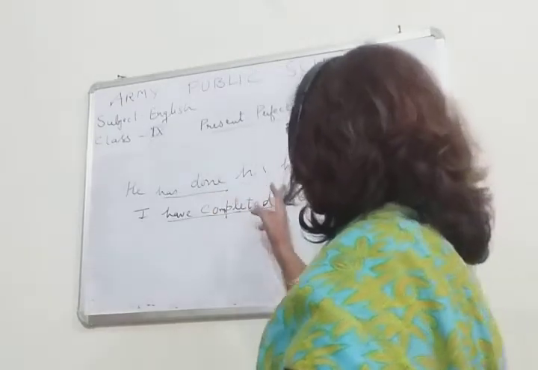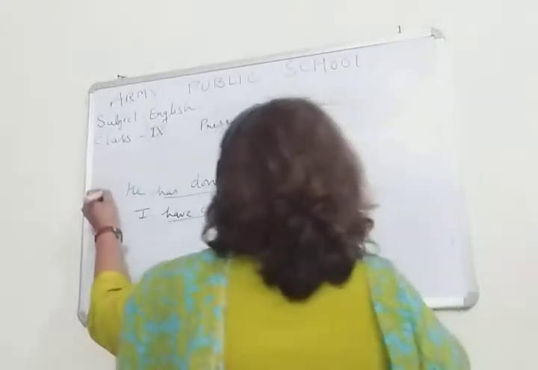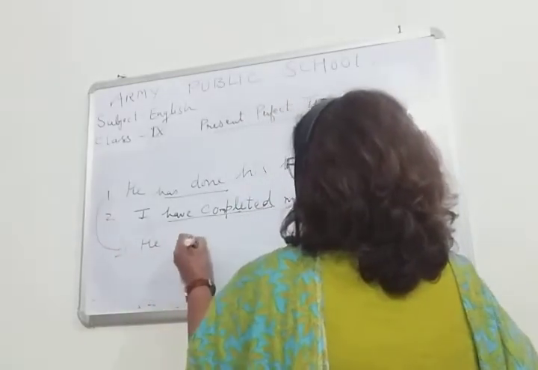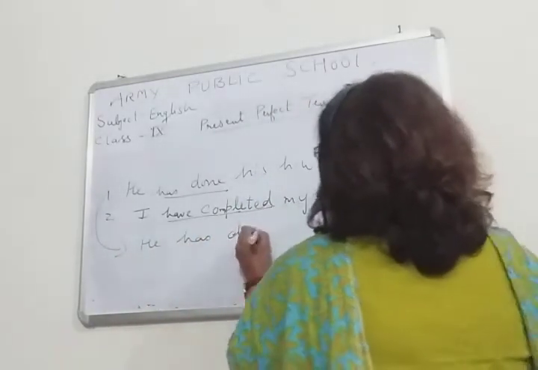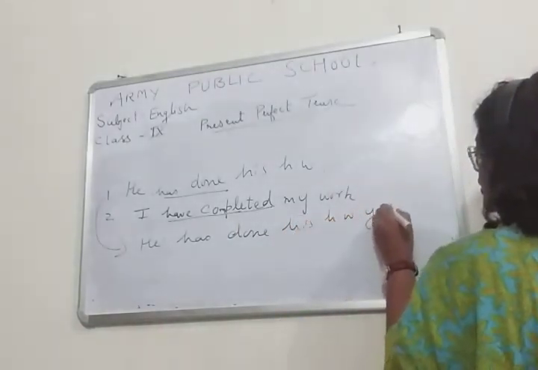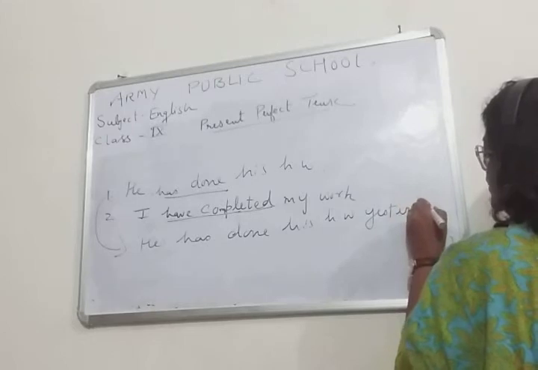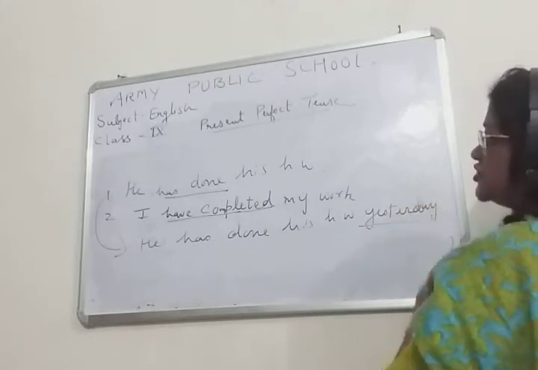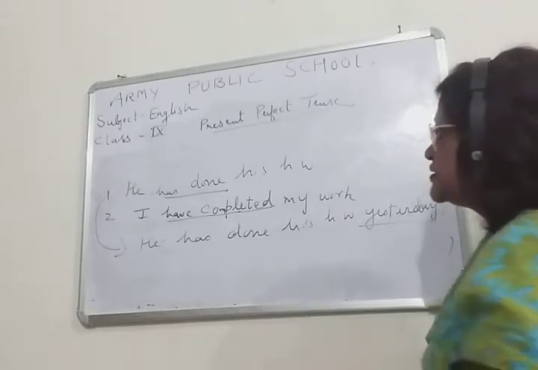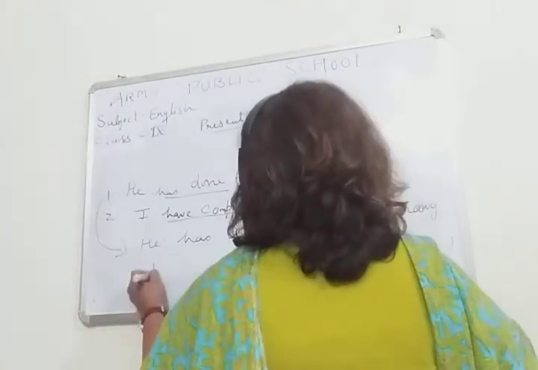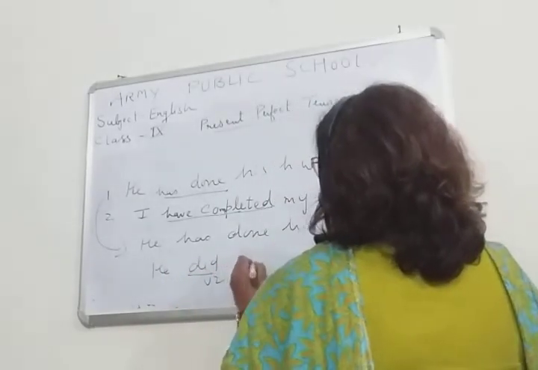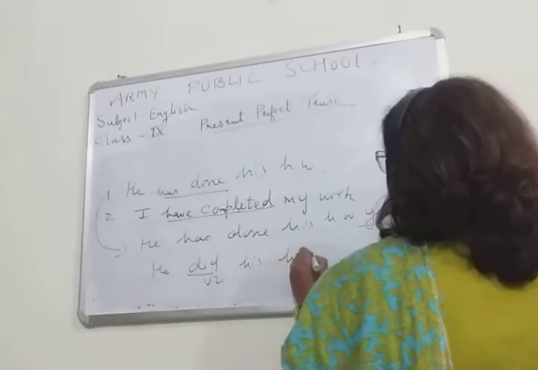Like, see the first sentence, if it is written here, he has done his homework yesterday. So here children, time is given. What is the time given? Yesterday. Then children, this sentence will be in the simple past. Then what will be the answer? He did, V2, his homework yesterday.